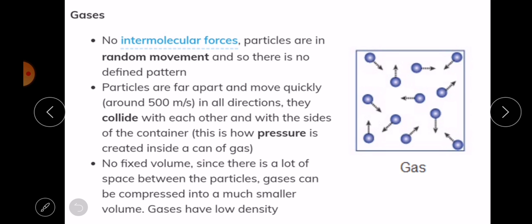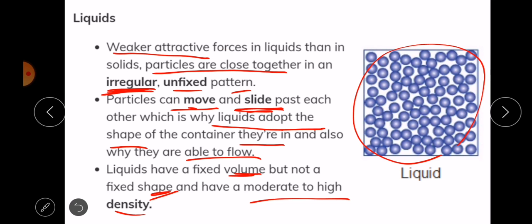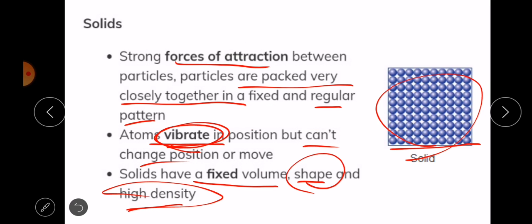All right, let's move on to talk about gases. Gases virtually have no intermolecular forces between particles. In liquids we said there are weaker attractive forces or intermolecular forces, and in solids they are strong.